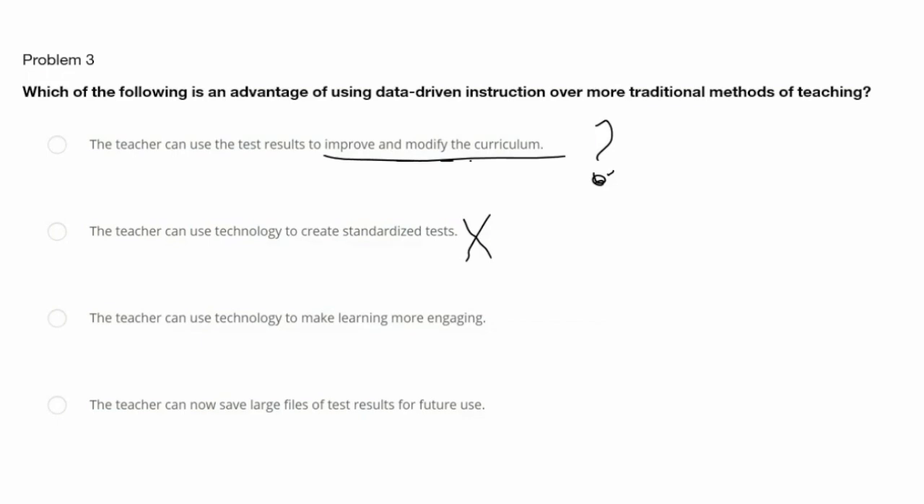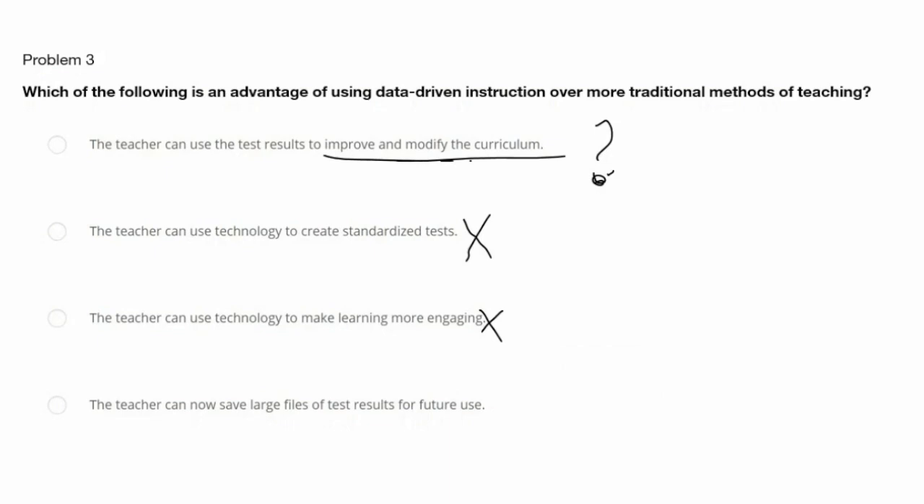The teacher can use technology to make learning more engaging. Engaging students with technology is very important, but it's not the central advantage of data-driven instruction. The key and the benefits to data-driven instruction is the ability to make informed adjustments to the curriculum, not just using technology itself. So we're going to say that this one is not an answer as well. So let's look at our last choice here.